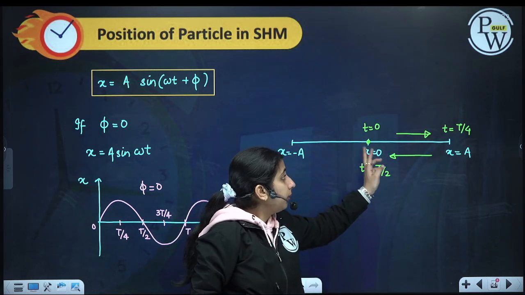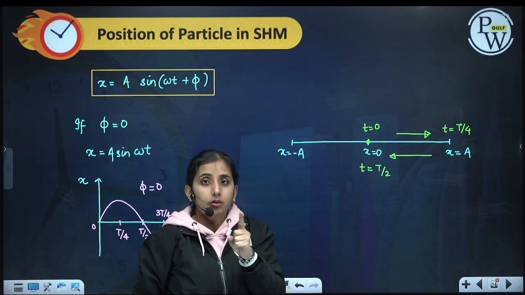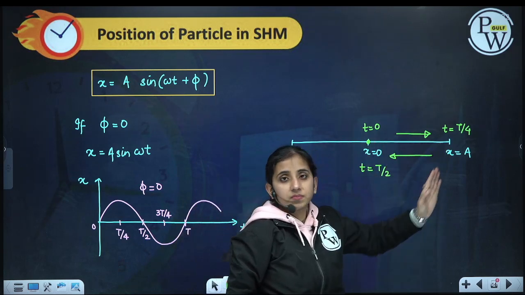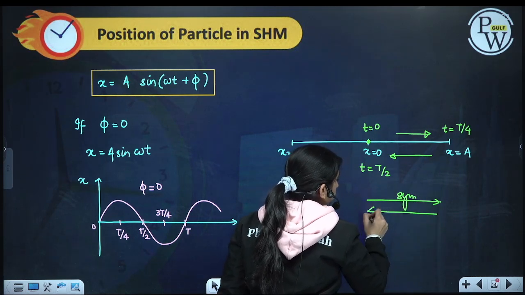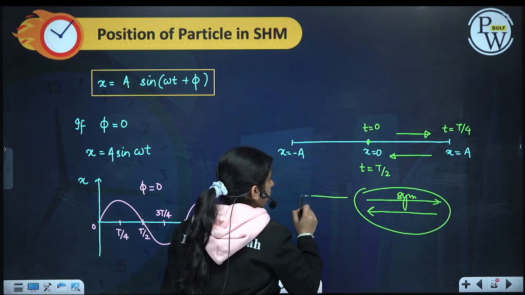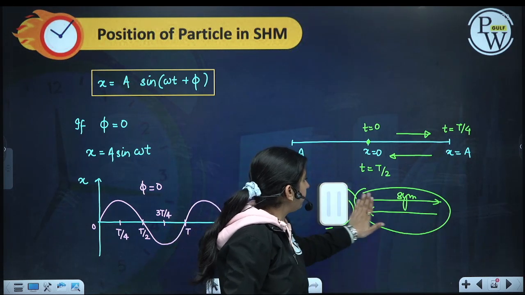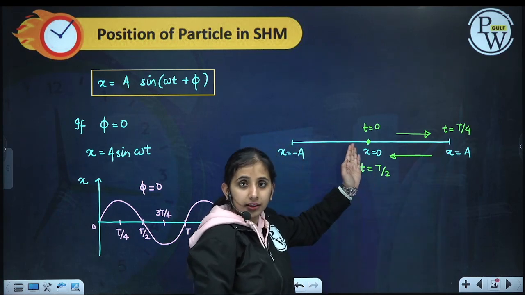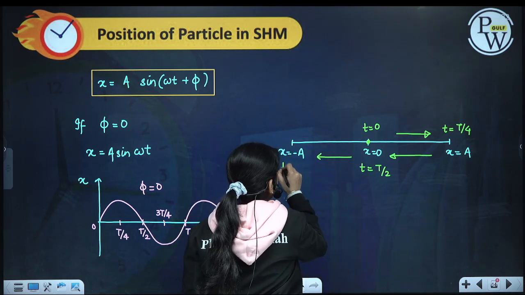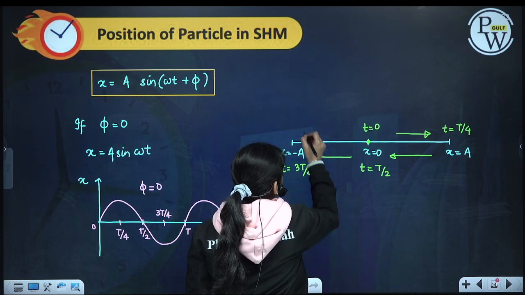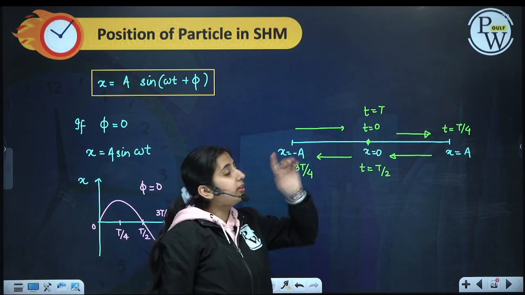See, for 1 by 4th oscillation it is 1 by 4 time period, but if you see a by 2, it will not be T by 8. Because this motion is symmetric to this motion, and this motion is symmetric to this motion. So for half an oscillation these are exactly symmetric, that's why it takes half in this and half in this. Then it goes like this, so at t equal to 3T by 4 it comes back, and again at t equal to T, one oscillation is complete and the particle is back to its mean position.